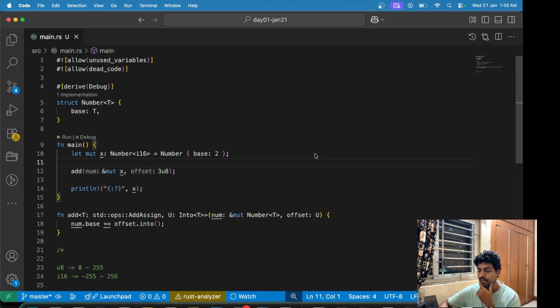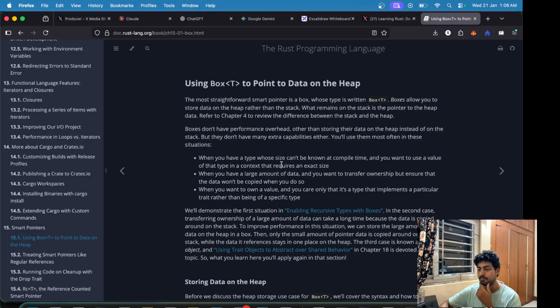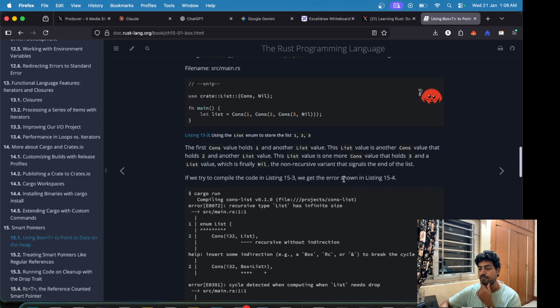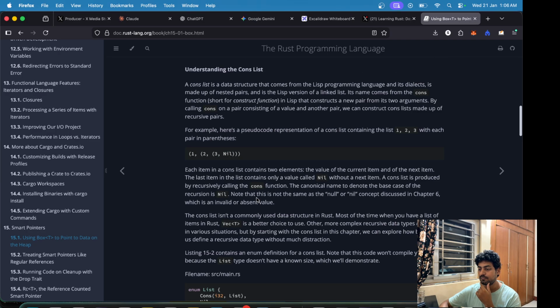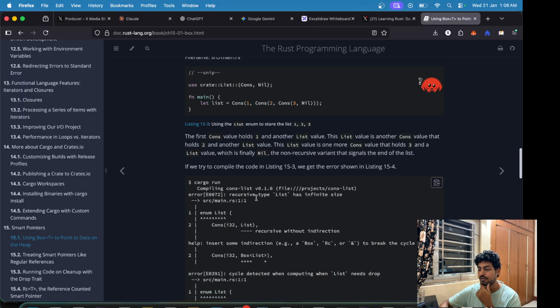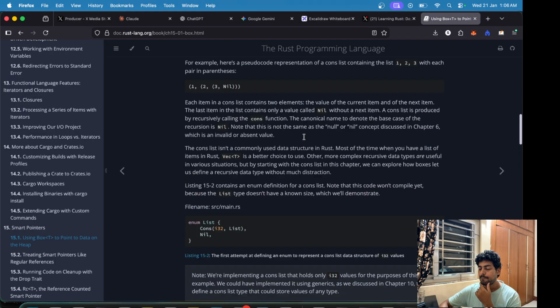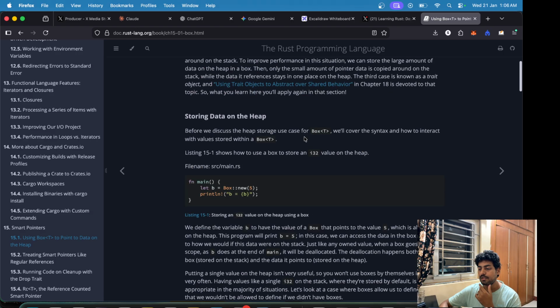I think we are somewhat late here, so I'll come with another day of learning Rust, so day 2, where we will discuss the Box pointer, this Box data type, how it works, and why we cannot do recursive things here. So I'll just give a brief here.